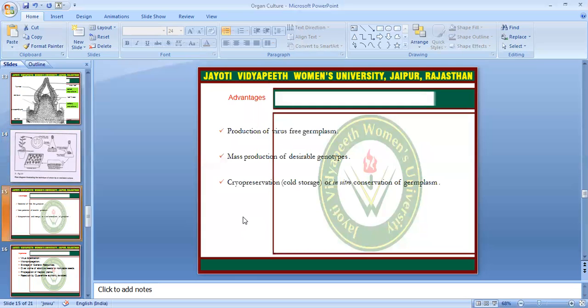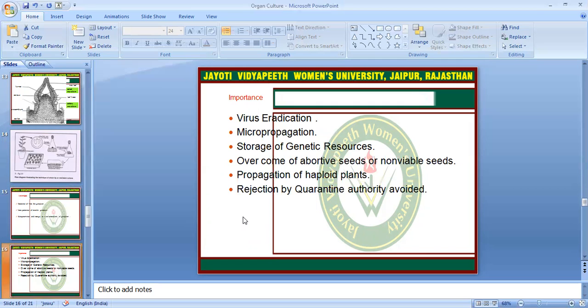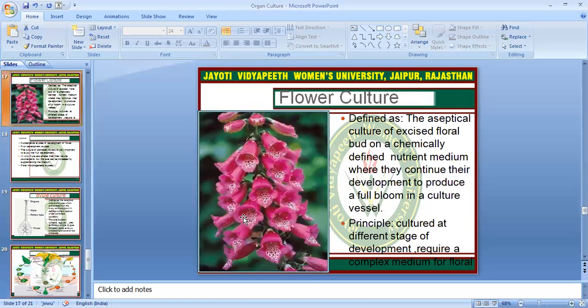What are the advantages? Production of virus-free germplasm, mass production of desirable genotypes, and cryopreservation or in vitro conservation of germplasm. What is the importance? Virus eradication, micropropagation, storage of genetic resources, overcoming abortive or non-viable seeds, propagation of haploid plants, and rejection by quarantine authority avoided. Next one is the flower culture.